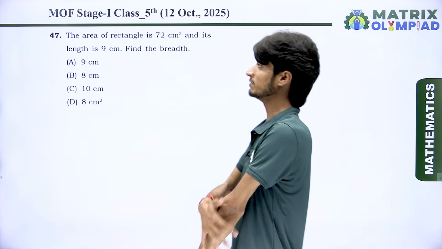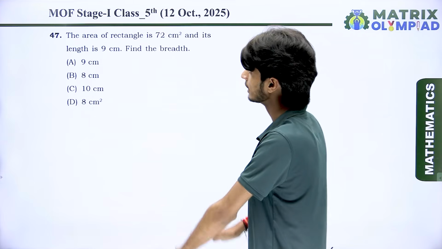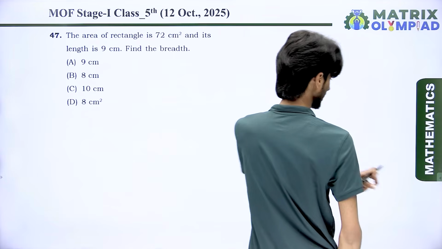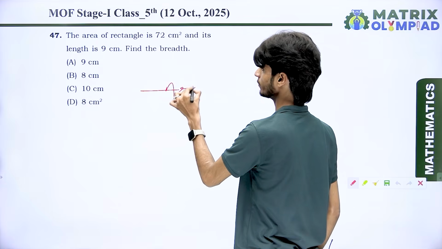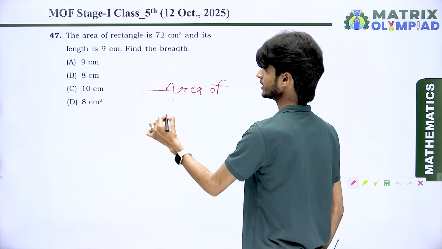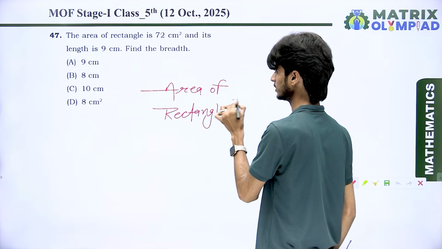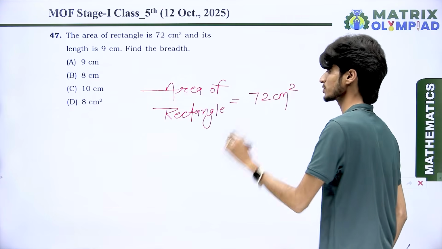We have question number 47, and according to question 47, you can see here the area of a rectangle is 72 centimeter square. What do we have? According to the question, we have the area of a rectangle, and the area is 72 centimeter square.